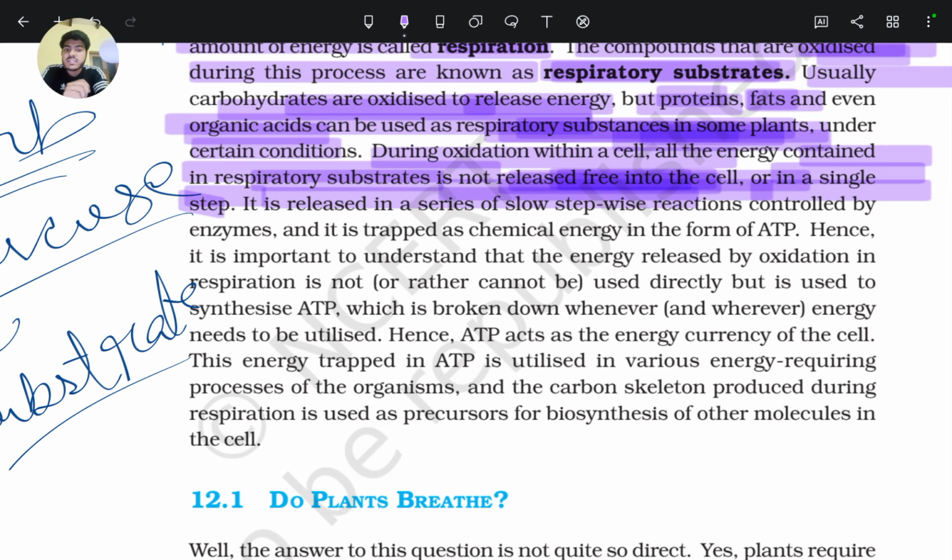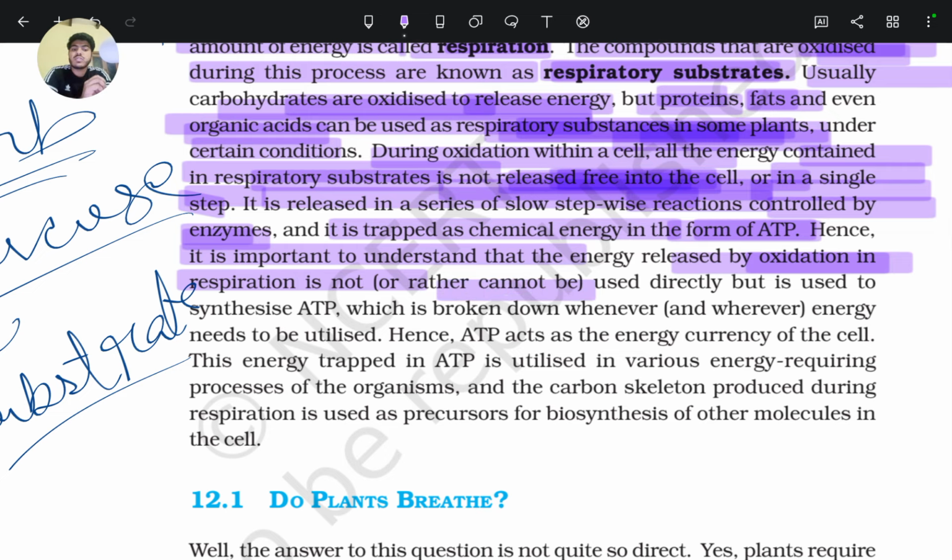It is released in a series of slow stepwise reactions controlled by enzymes, and it is trapped as chemical energy in the form of ATP. Hence, it is important to understand that the energy released by oxidation in respiration cannot be used directly, but is used for the synthesis of ATP. So, energy released by breaking of carbon-carbon bonds is not used directly, but stored for later use in the form of energy currency, that is ATP.